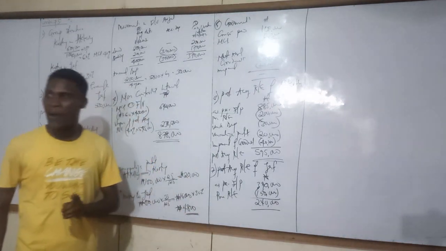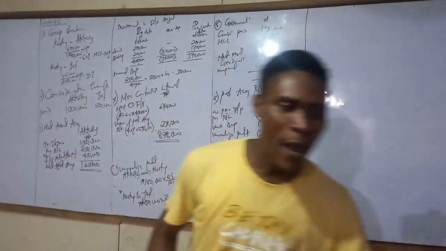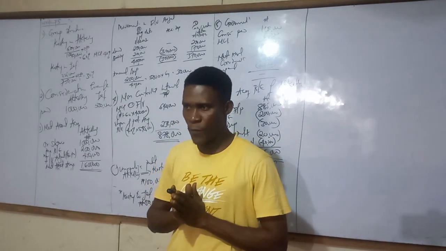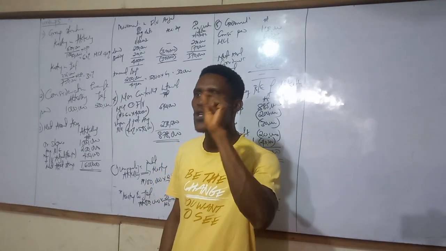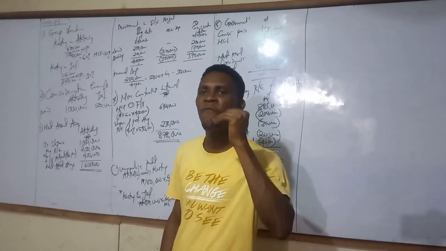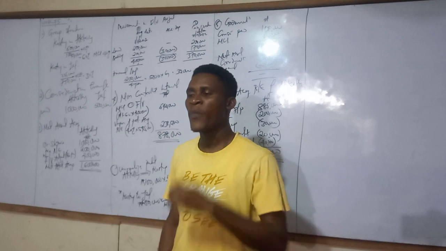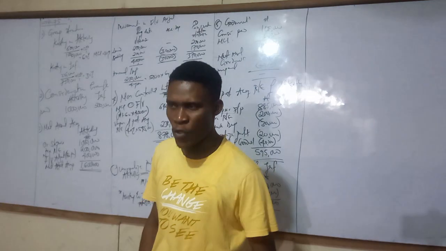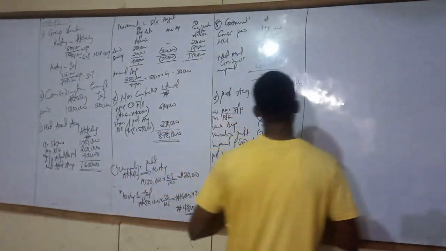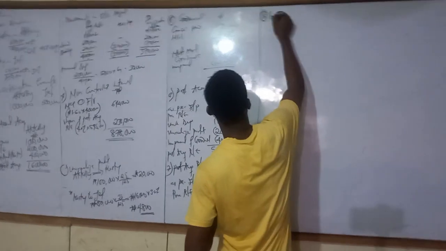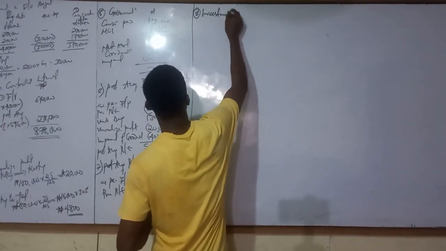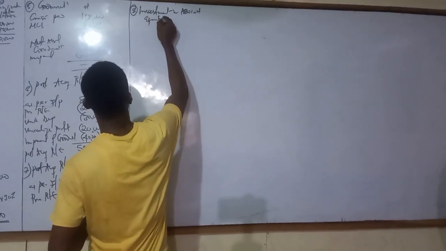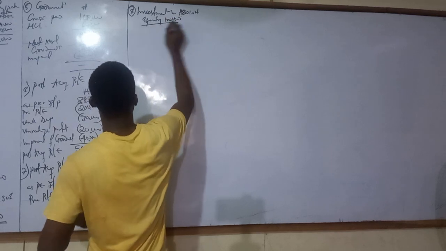The next thing is to work out the investment in associate. We said that when you acquire an associate, you don't consolidate. The only thing that will show in your account is the investment in associate, and when calculating it, you must use the equity method. Number 8: investment in associates using the equity method. It's very easy.